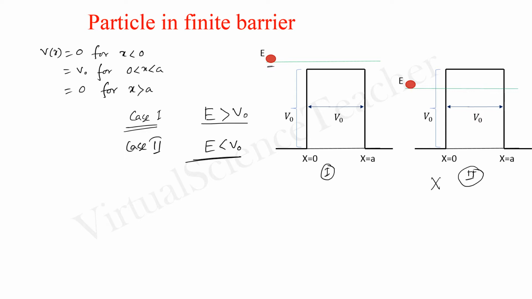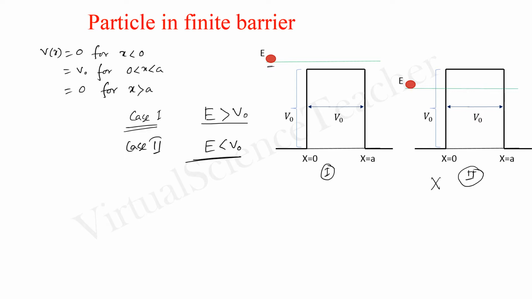That means quantum mechanically it is possible for case 2 to transmit or propagate through the potential barrier, though the potential barrier is greater than the energy. That means we can get a finite value of transmittance probability of this particle in region 2 in quantum mechanics.